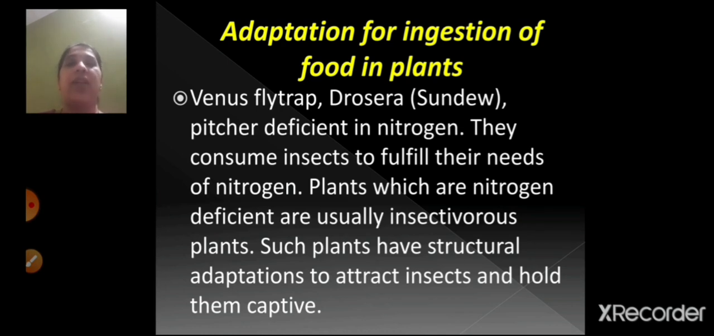So Venus flytrap, Drosera, the pitcher plant, these all do not contain nitrogen, right? So for absorbing this nitrogen, what they do, they attract the insects and eat them. That's the reason they are called insectivorous plants, because there is nitrogen deficiency in them, right?